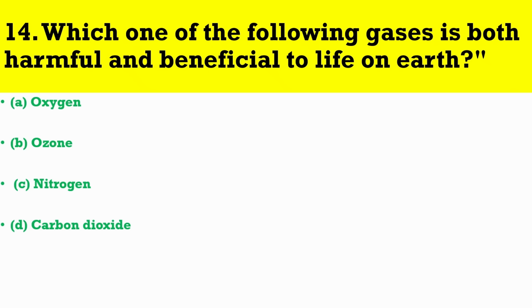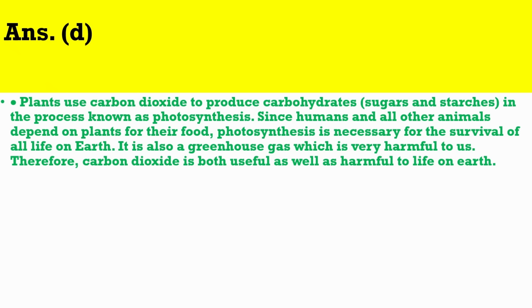Question number 14. Which one of the following gases is both harmful and beneficial to life on Earth? The correct answer is D. Plants use carbon dioxide to produce carbohydrates, sugars and starches, in the process known as photosynthesis. Since humans and all other animals depend on plants for their food, photosynthesis is necessary for the survival of all life on Earth. It is also a greenhouse gas which is very harmful to us. Therefore, carbon dioxide is both useful as well as harmful to life on Earth.